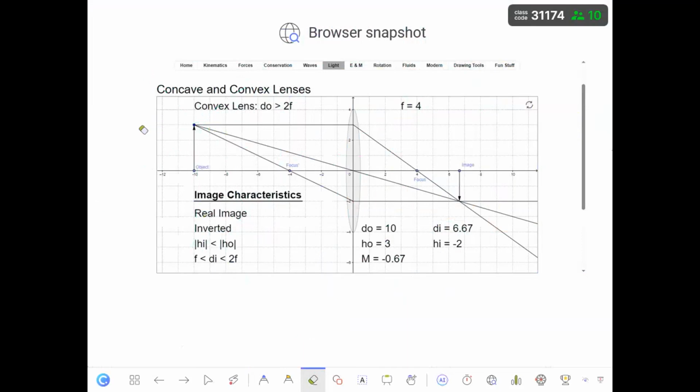Let me just erase this. The first one is the light which passes from the top of this. Yes, okay. This is the part of the object that we are trying to see how the image is created, okay, in the convex lens. So the incident light is parallel to the principal line.